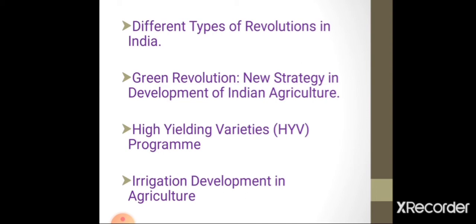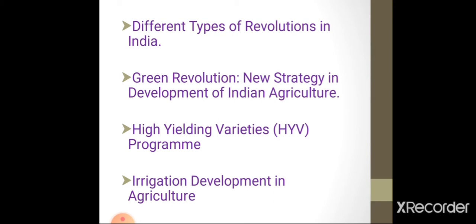In this topic, we see the different types of revolution in India, in which we see the rainbow revolution, which includes production of oilseed, milk, fish, shrimps, meat or tomato, fruits, apple, fertilizer, eggs, etc. Next topic is green revolution. In this topic, we cover the new strategies in development of Indian agriculture.